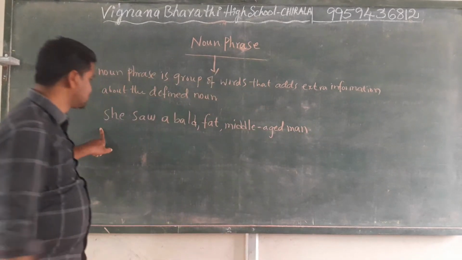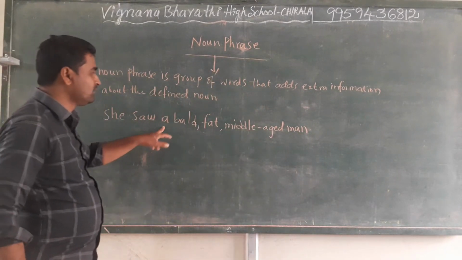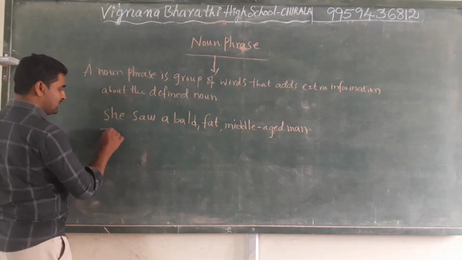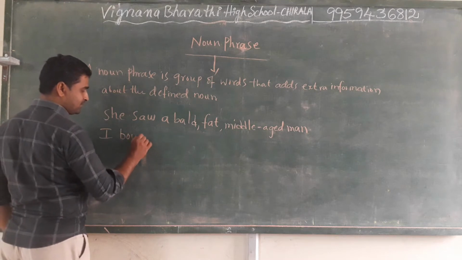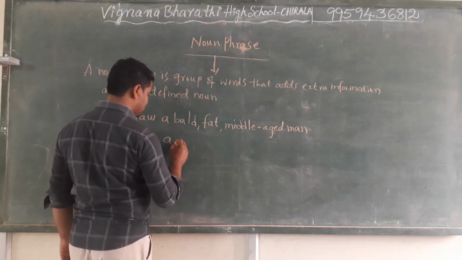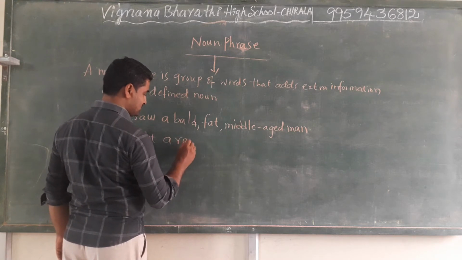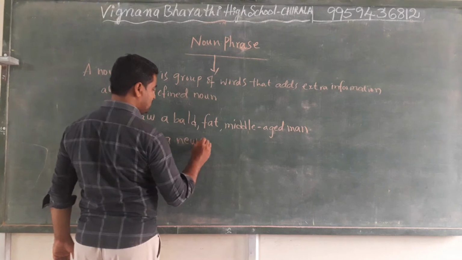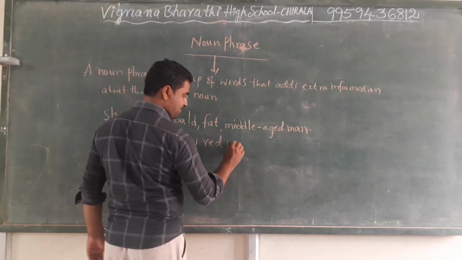See here, she saw a bald, fat, middle-aged man. I bought a red umbrella. A new red umbrella.